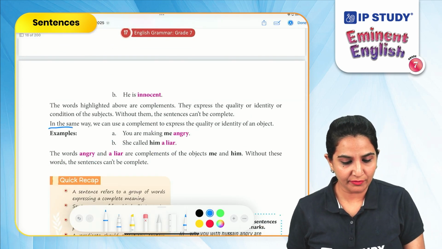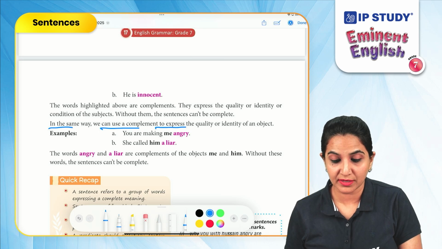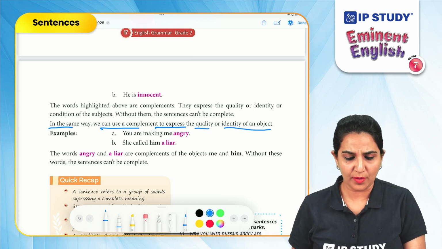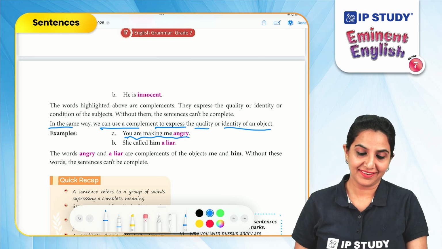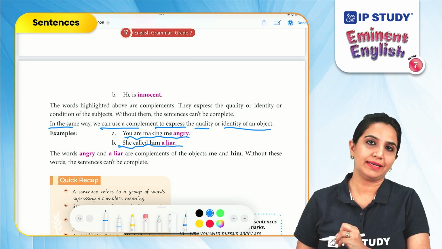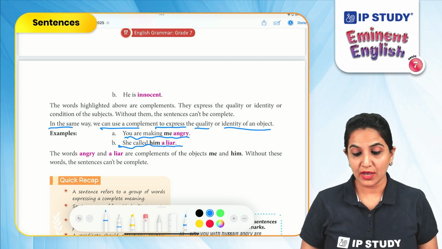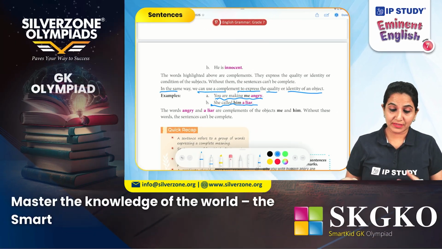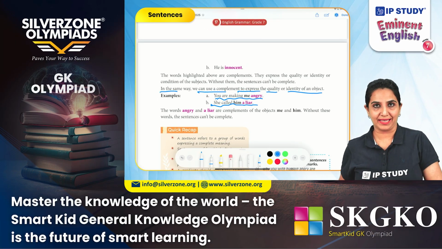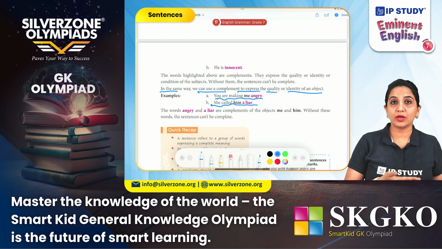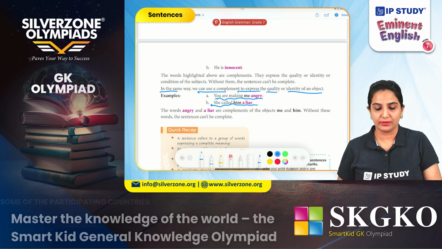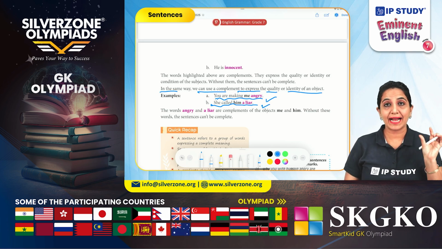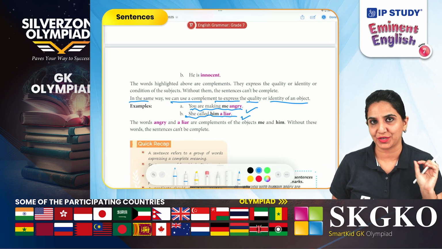In the same way, we can use a complement to express the quality or identity of an object, like, you are making me angry. She called him a liar. In these sentences, we are talking about me and him, and what is the person doing? Making me angry. What did the person call him? Called him a liar. So the complements can also express the quality and identity of an object.